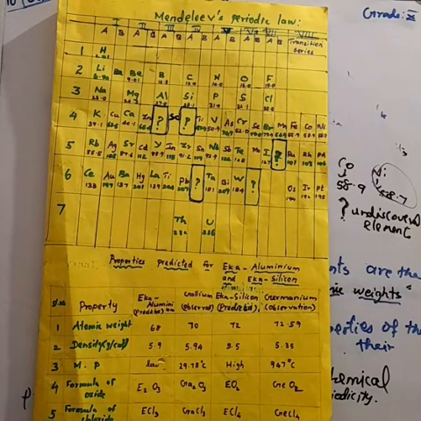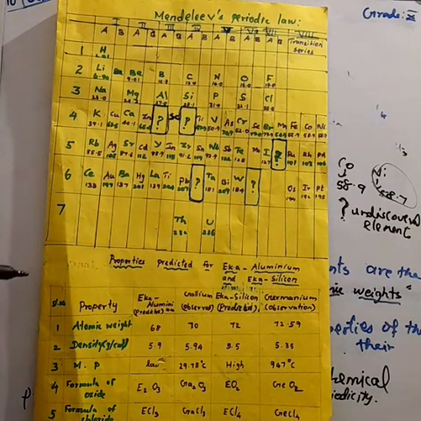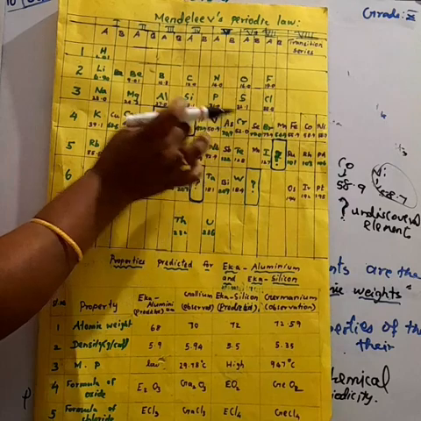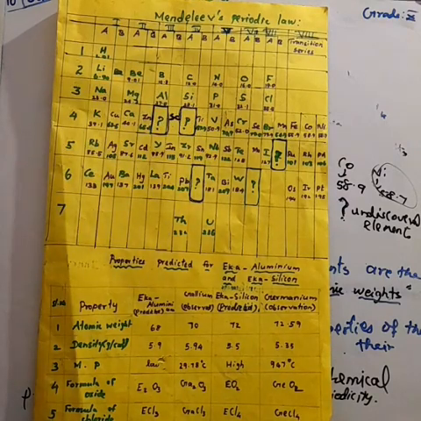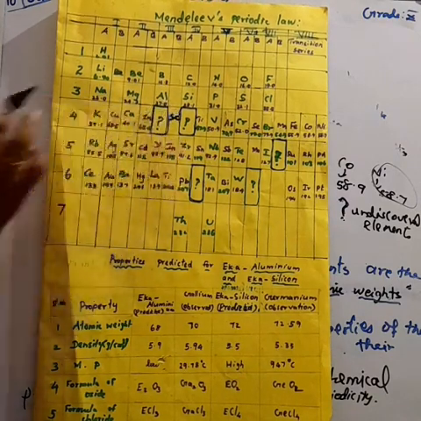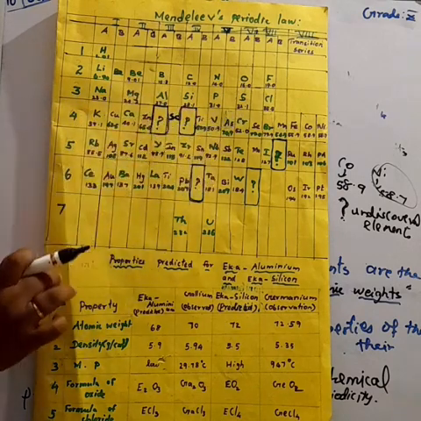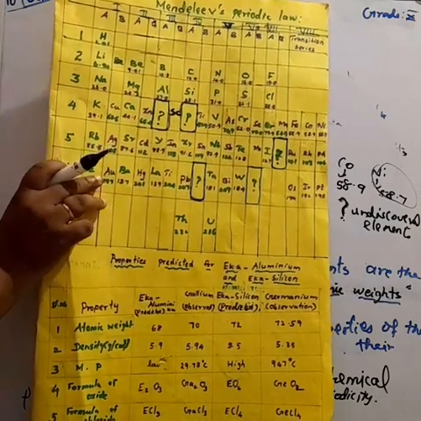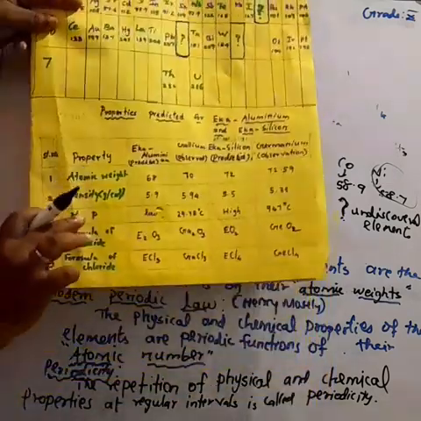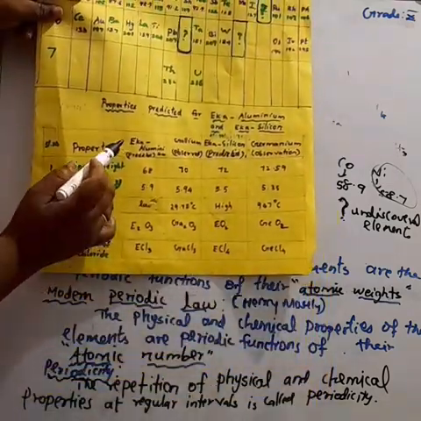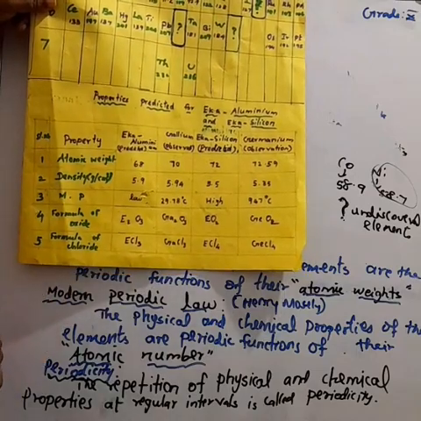But Mendeleev predicted the properties of those elements. Even though those elements were not discovered at that time, Mendeleev predicted their properties. How did he predict? Because these elements here